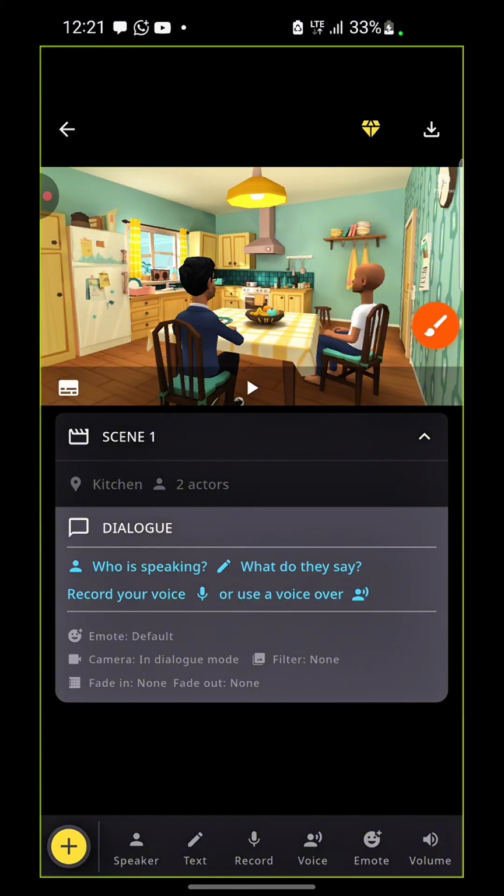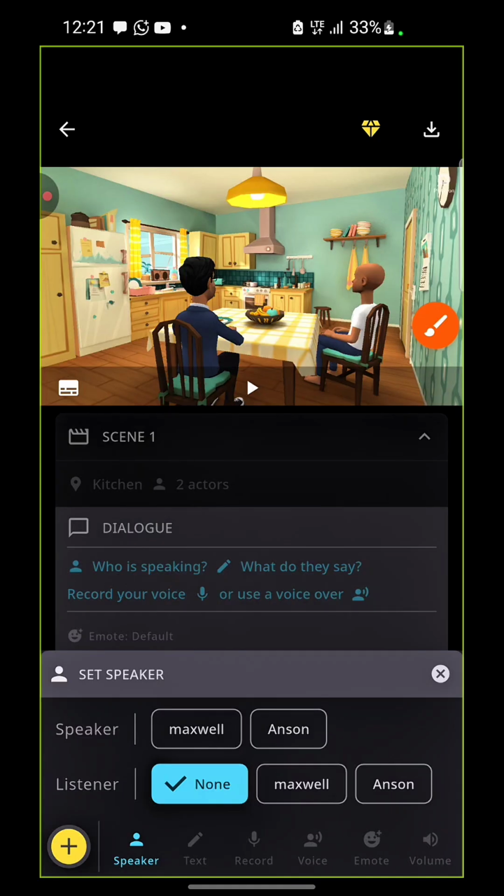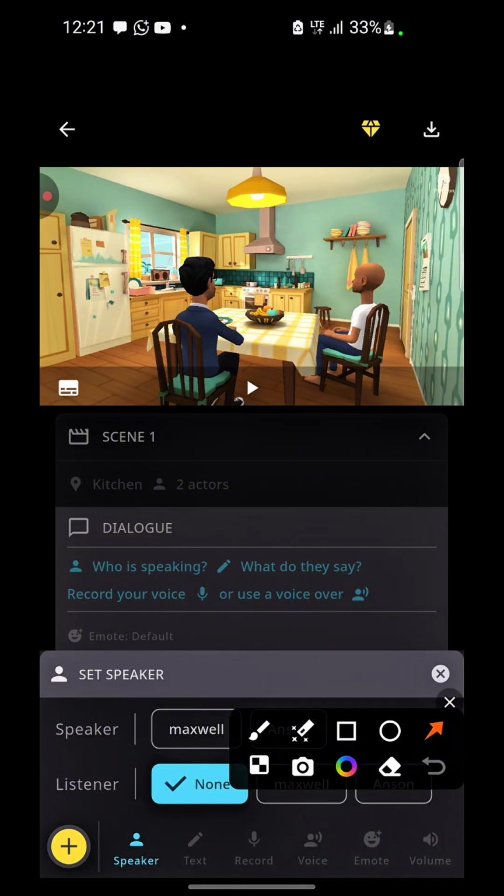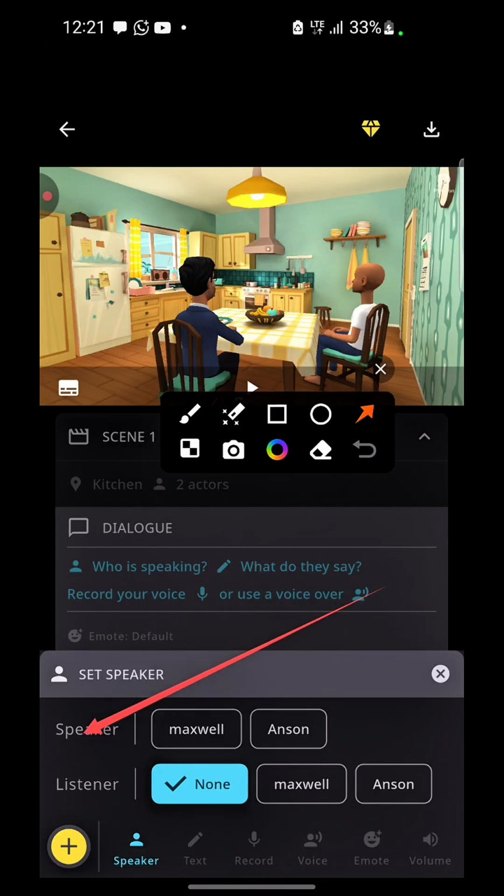Once we click on that, you are going to see two options. You will see speaker, and then you will see listener.